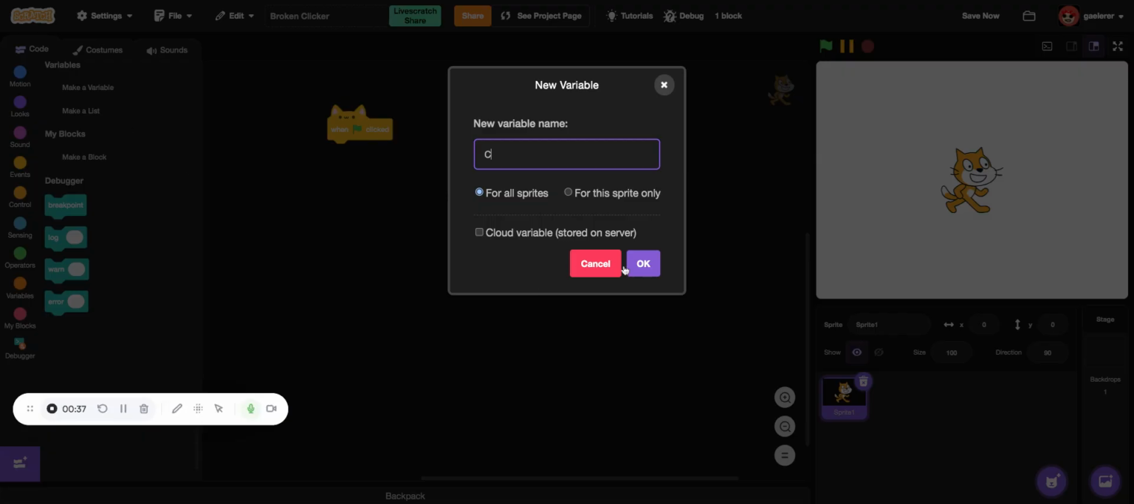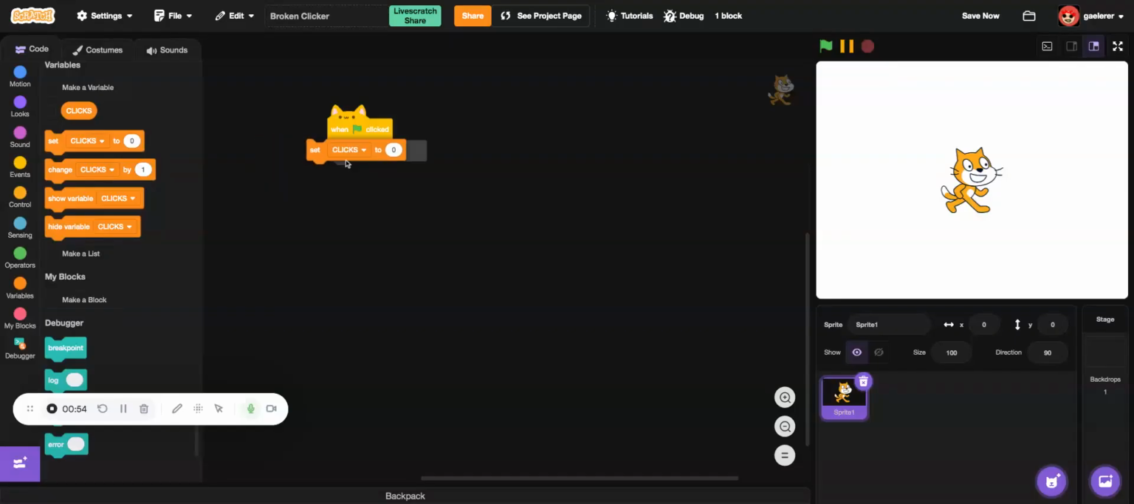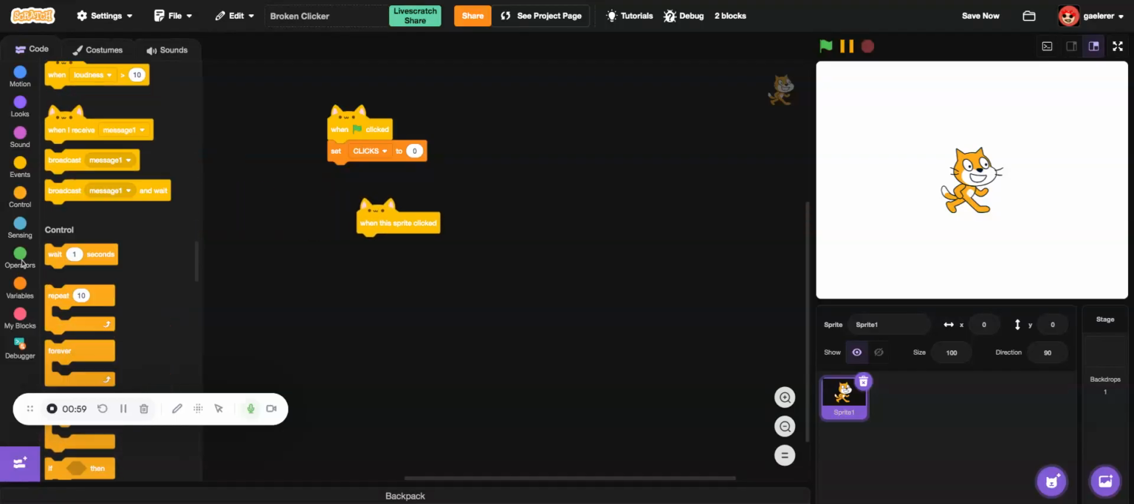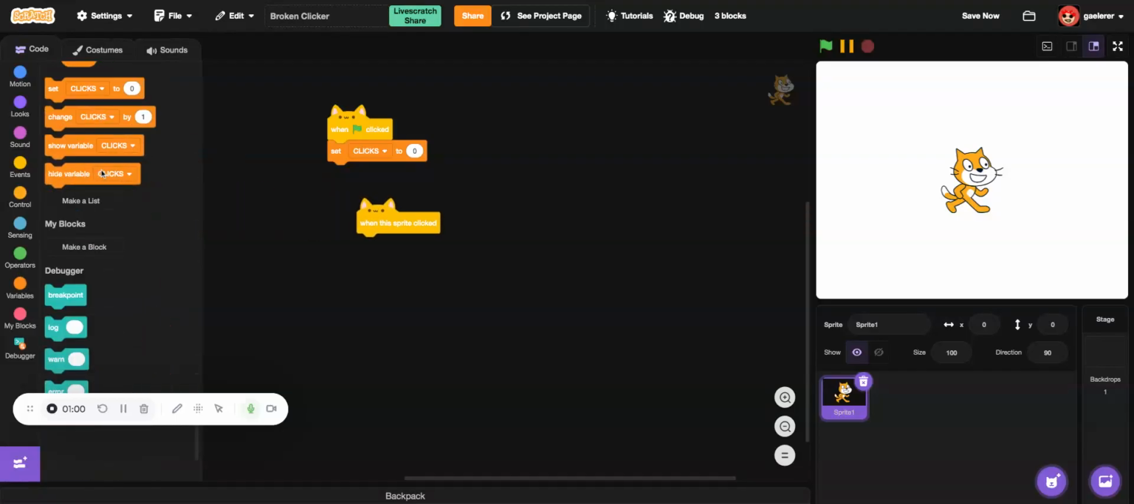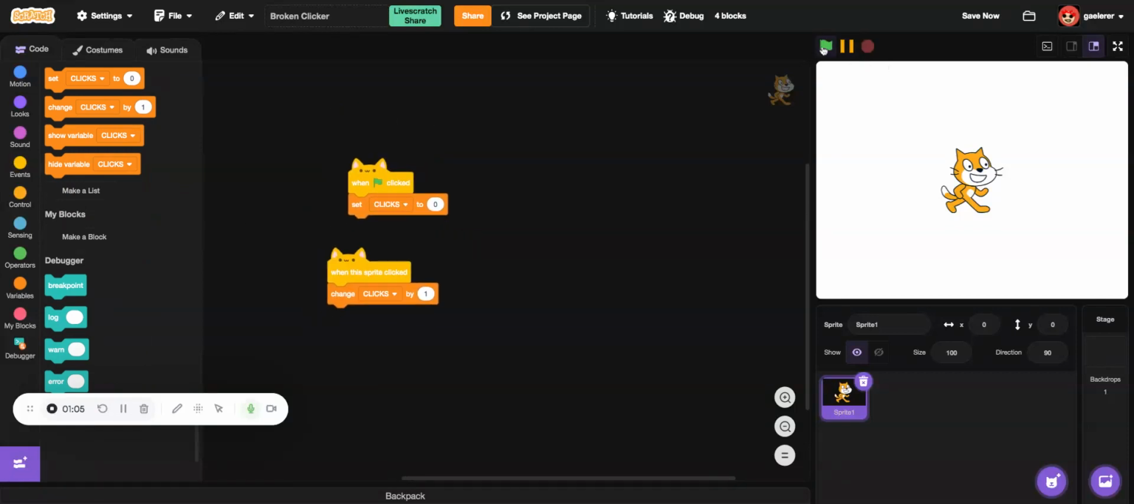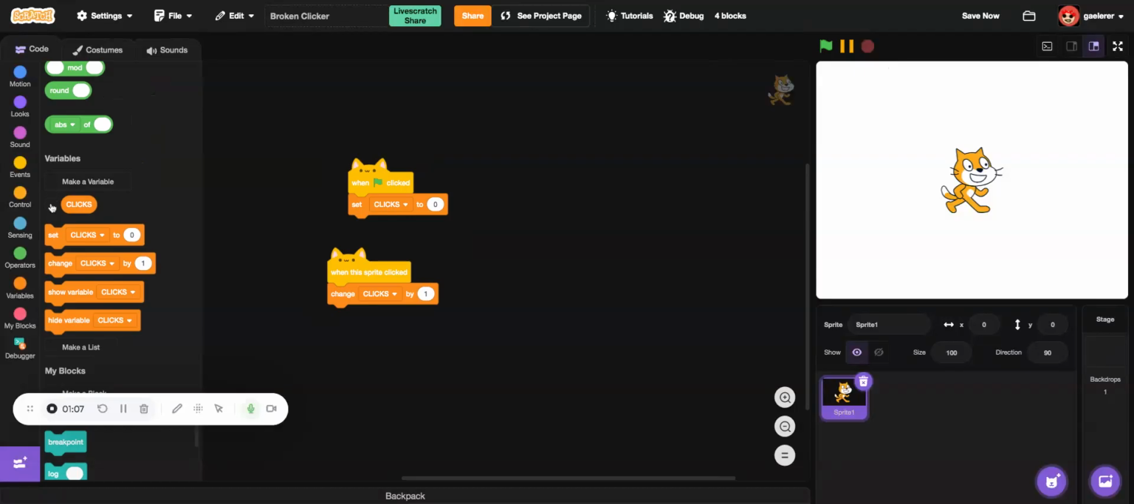Wait, why did the color change to red? That's weird. Okay, so clicks. Now set clicks to 0, and when this is right clicked, change clicks by 1. Well, this is pretty easy. Now let's show this variable.